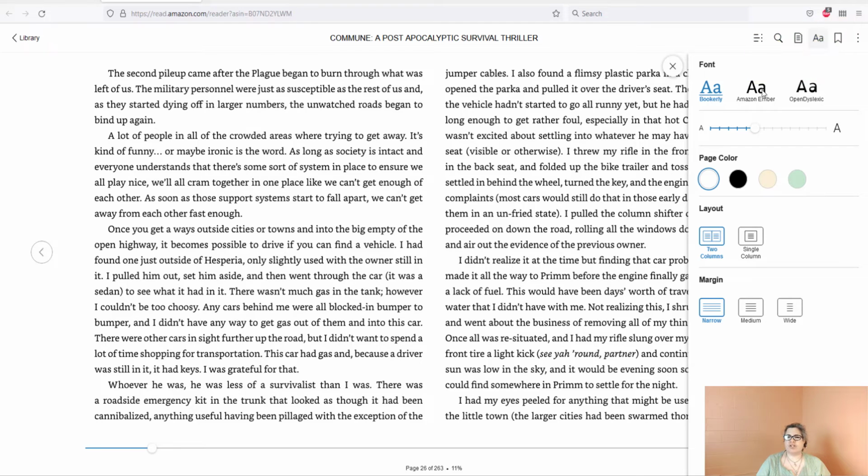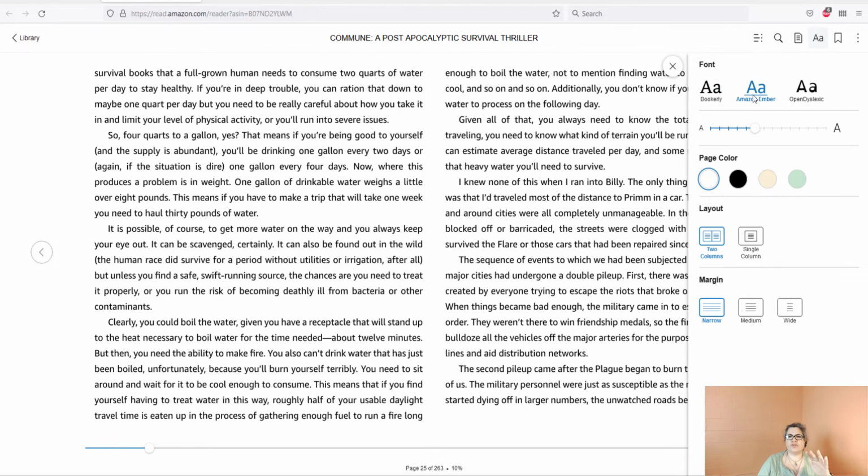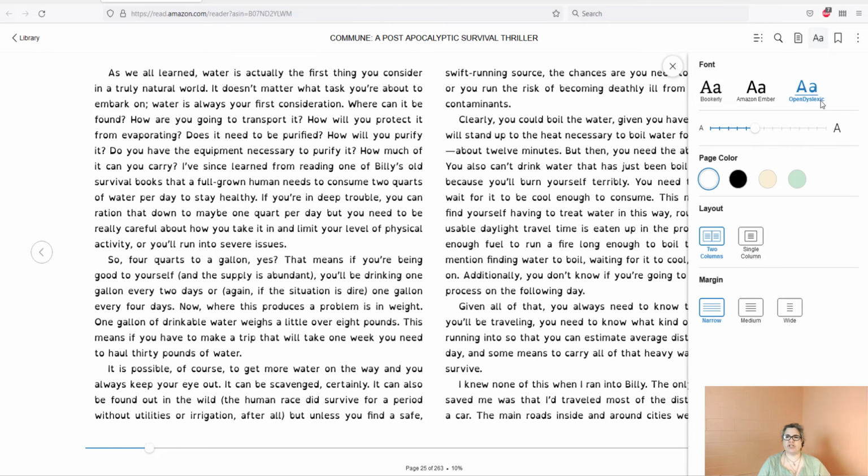I can actually change the font style. So you can see right now it says Bookerly. There's Amazon Ember. So here's Amazon Ember. It's a little bit different. They have the Open Dyslexic font as well, which actually changes the shapes of the letters so that they're not as easily flippable by people who have dyslexia. So it's a really cool thing. You can certainly read it very clearly, and then if you have anyone with any trouble, they can certainly read it too. Great. Okay. I'm going to go back to Bookerly just to keep it the same.